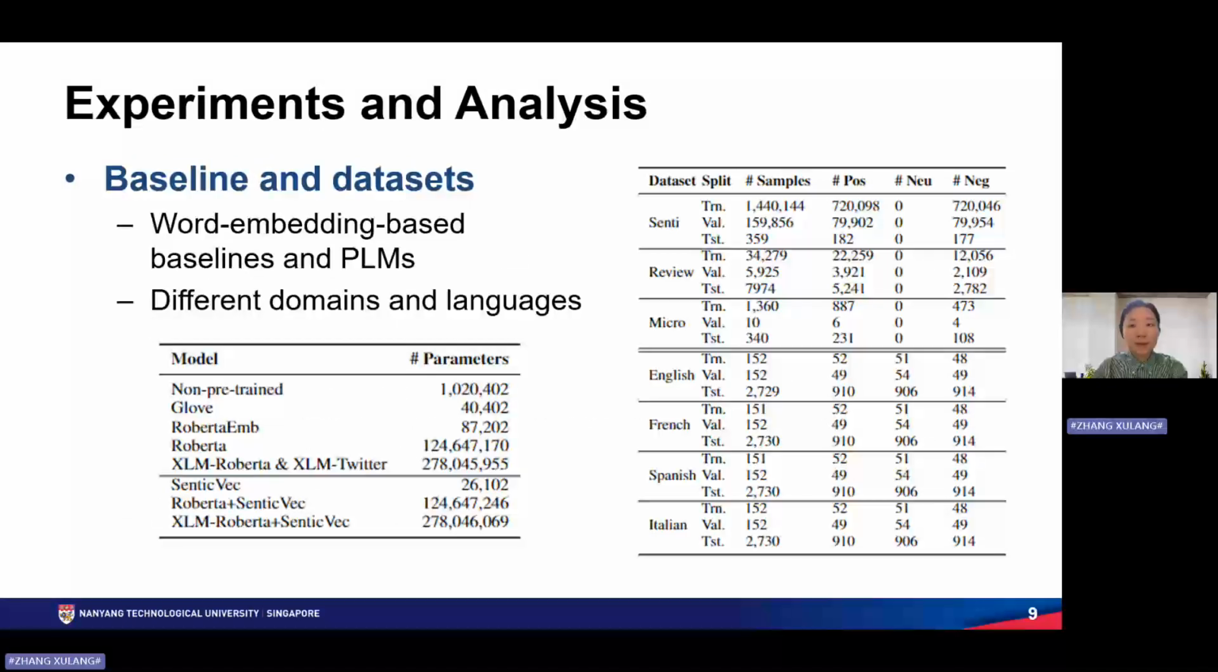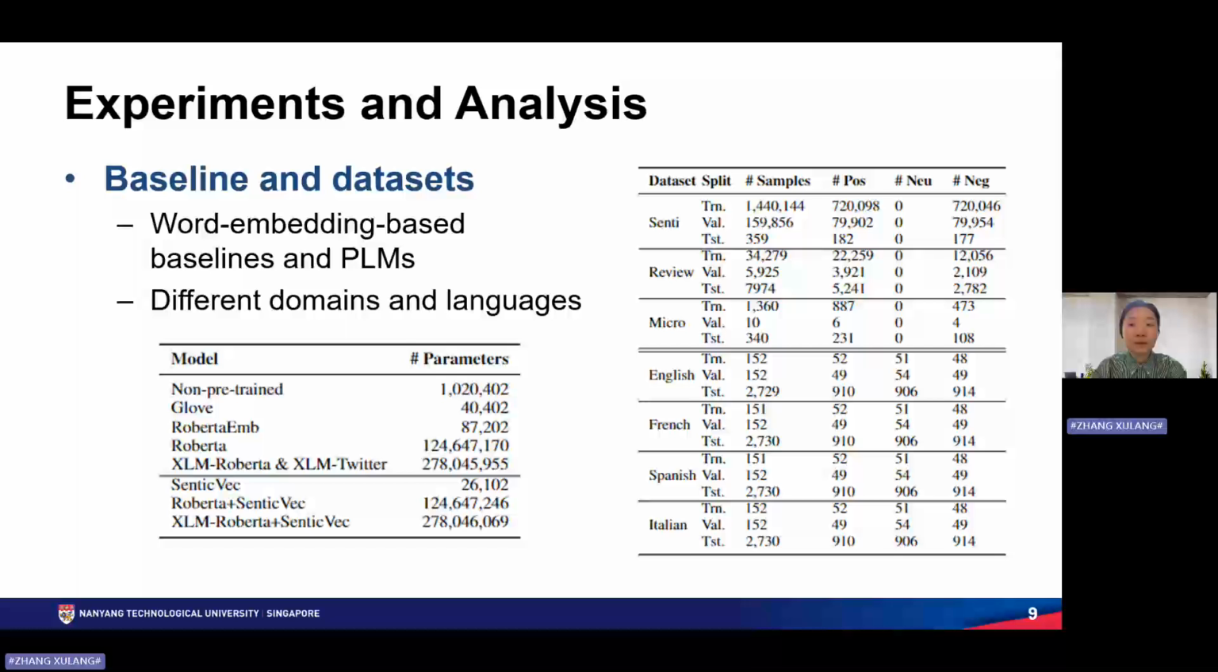For the experiment, we want to compare our model with word embedding-based MLP baselines as well as LLM baselines to show its competence. For brevity, we refer to our lightweight model as SenticVec. And as you can see from the table on the left, the SenticVec model is very lightweight, even when compared to other MLP baselines. Additionally, we also want to test if our SenticVec knowledge base can serve as effective feature enhancements for PLMs and LLMs.